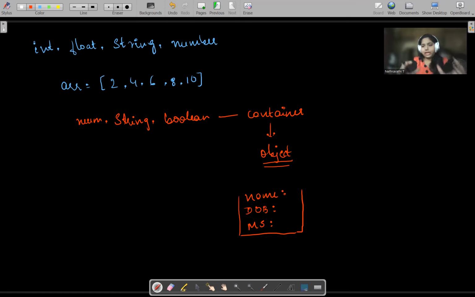For example, we have so much data, so many people's data here at Masai. How can we identify the person? We have multiple persons with the same name. How can we identify them? Here, we use the object as the container to store the data also.